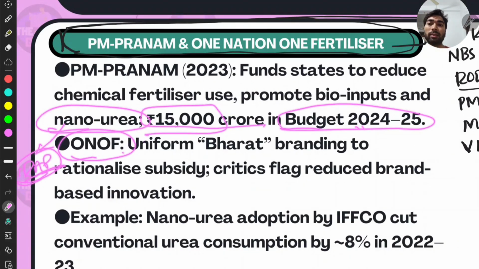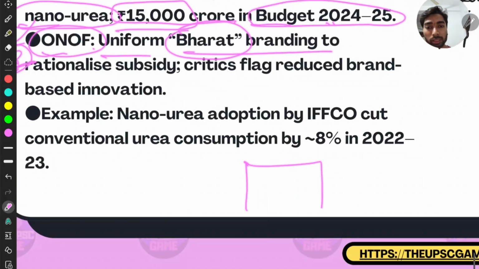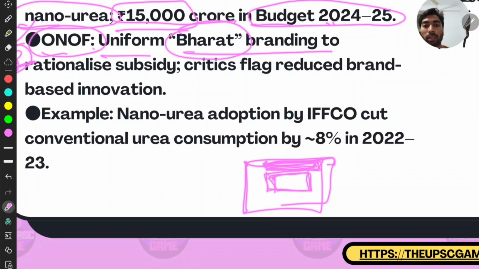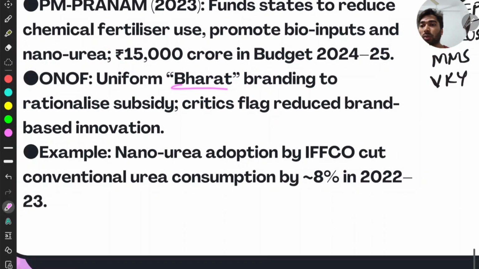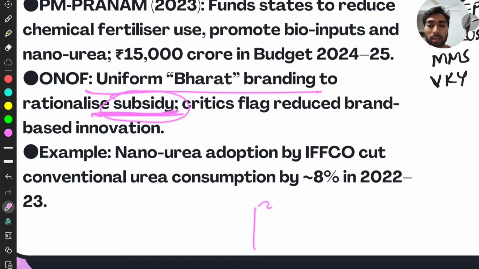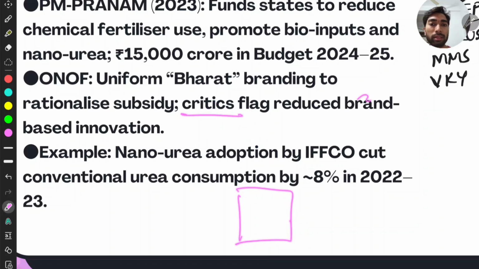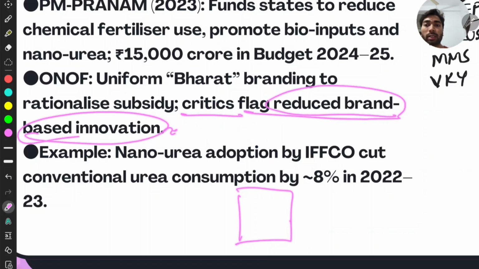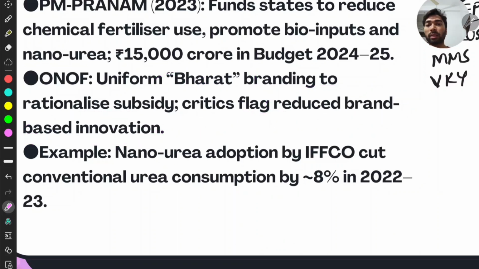Then One Nation, One Fertilizer, uniform Bharat branding. If you take the cover, the Bharat branding will be there, and here you can place the brand or logo of the private company. The Bharat branding should be there. Then Bharat branding is to rationalize subsidy. Subsidy will be given for that. Critics flag reduced brand-based innovation, because it has both positives and negatives. The positive is that subsidy will be given to the companies which follow the guidelines, and the criticism is that there will be reduced brand-based innovation. If every brand is called Bharat, then what is the uniqueness of each brand to show?